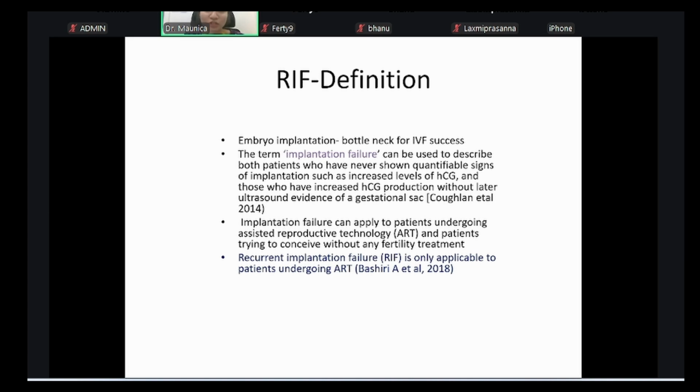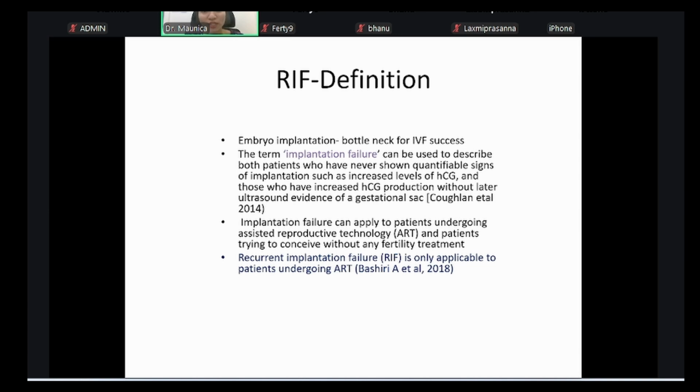Coming to the definition, we all know that for IVF treatment, the bottleneck for success is embryo implantation. Implantation failure is used to describe both patients who have never shown quantifiable signs of implantation, such as increased levels of HCG, and those who have increased HCG but without later evidence of a gestational sac in the uterus. All these are considered implantation failure.